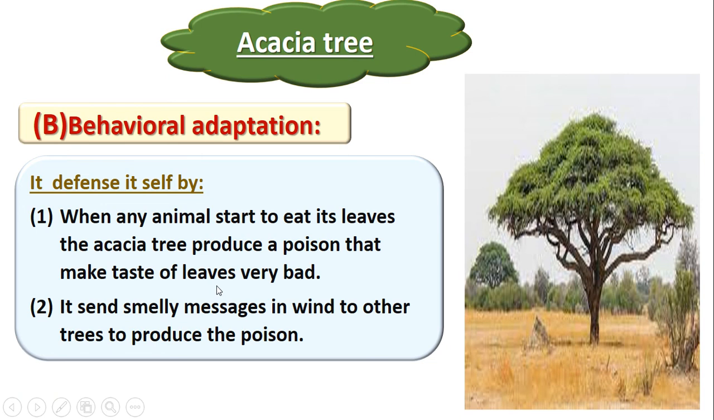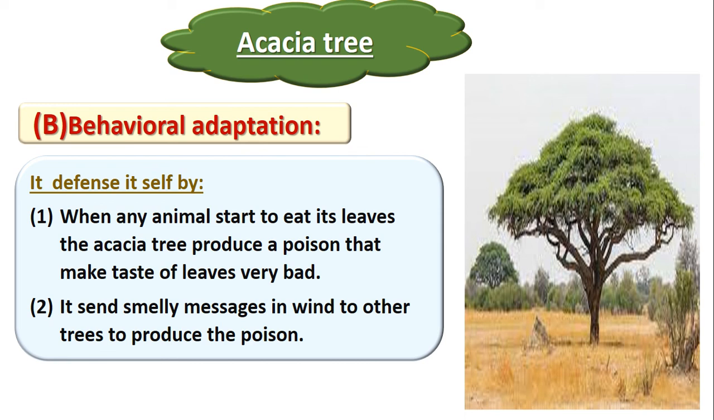Okay, now we will talk about a behavioral adaptation in the acacia tree. Can the acacia tree make a behavioral adaptation? Yes. When any animal starts to eat the leaves of the acacia tree, the acacia makes a poison. And this poison has a very bad taste. So when the animal tries to eat the leaves, the animal will go away. The poison of the acacia tree has a bad taste.